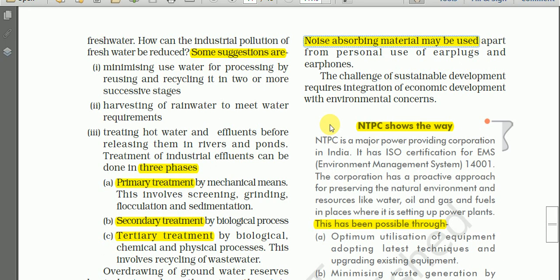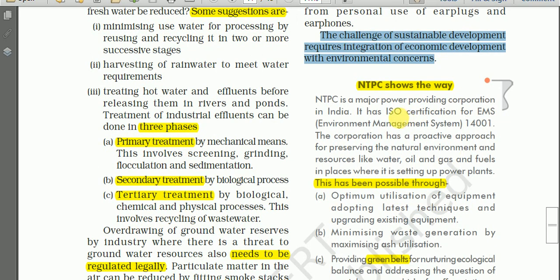Actually, see here, the challenge of sustainable development requires integration of economic development with environmental concern. Industry should be there for the growth of the economy. At the same time, we must think of the environment also. That is why the word sustainable development is coming here. Industry should be there, and at the same time the environment also should be safe. So then how to do it?